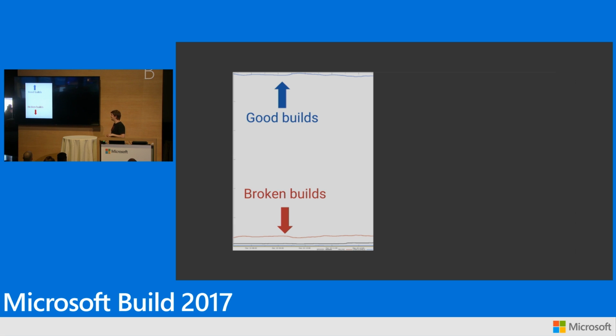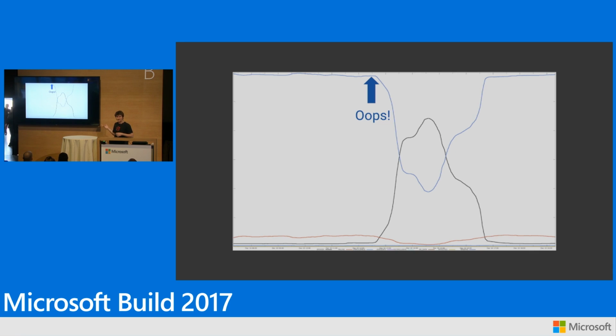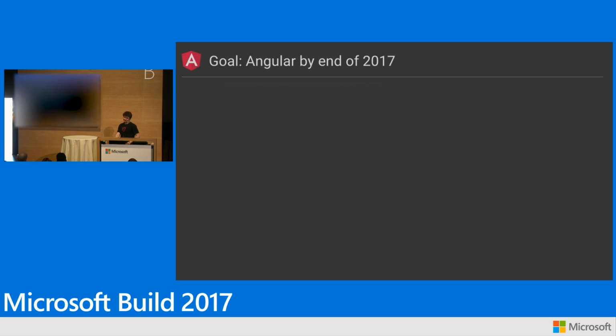About a year ago, a year and a half ago now, we screwed up, and that happens occasionally. So keep in mind, this is the entirety of Google. This is Gmail. This is Docs. This is all of the things that you know that Google does. We screwed up, and look what happens, right? And this is a scary graph for us to look at, but this is indicative to us of really how much Angular is used at Google. That's kind of the point of this slide. Didn't take too long to fix, but it was 3 hours of very non-productive day at Google that day. Another way to put it is this, right? Literally, everybody at Google is pretty much using Angular.